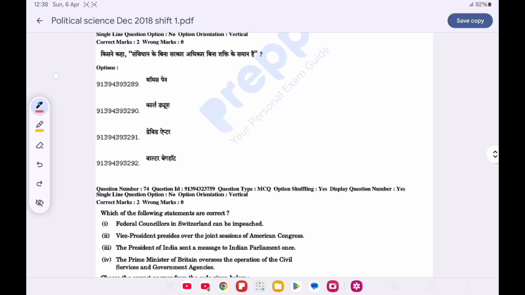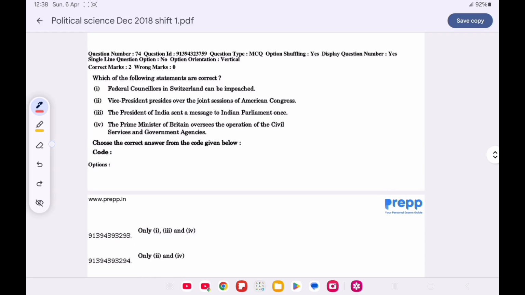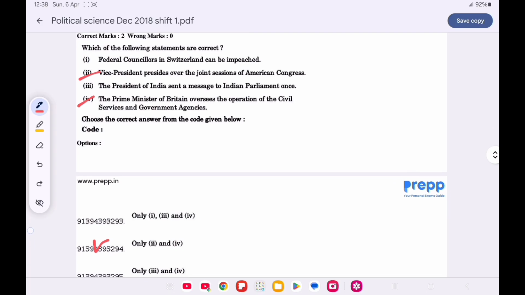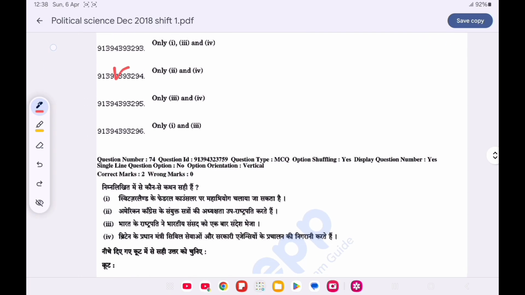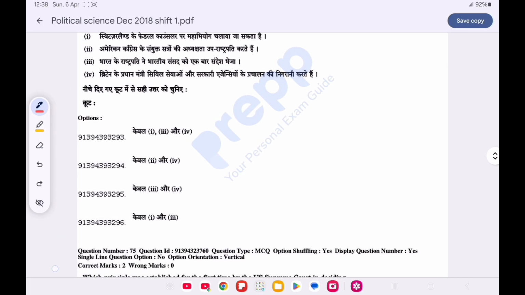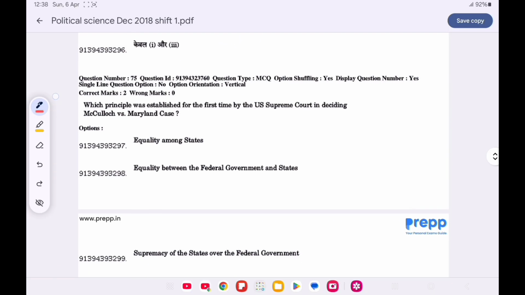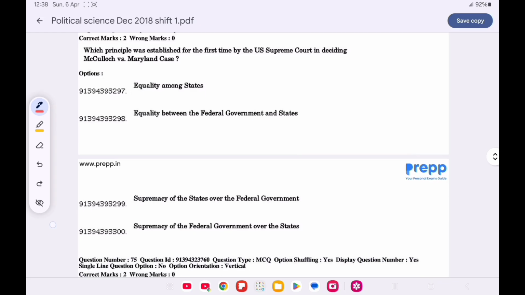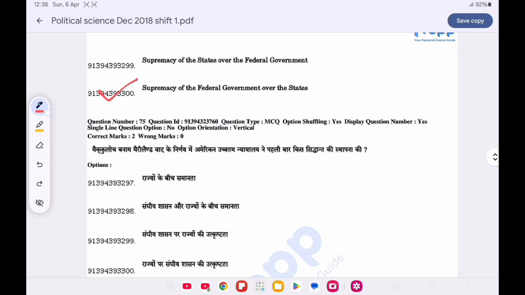Question number 74. Which of the following statements are correct? Option B is correct, that is second and fourth only. Second, the Vice President presides over the joint session of American Congress, and the Prime Minister of Britain oversees the operation of civil services and the government agencies. Now question number 75. Which principle was established for the first time by the US Supreme Court in deciding McCulloch versus Maryland case? Option D is correct, supremacy of the federal government over the states.